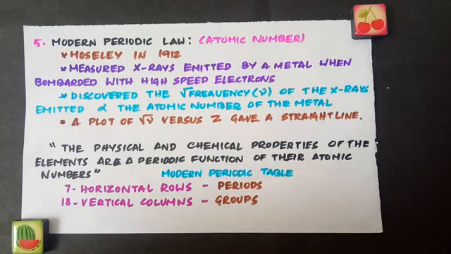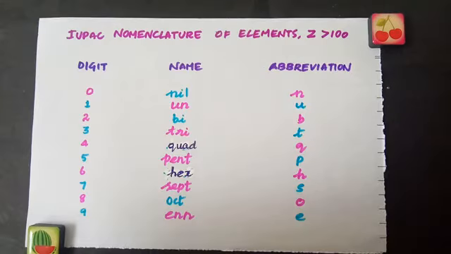Before we finish off this video, I want to teach you the IUPAC nomenclature of elements having atomic numbers greater than 100. As I told you already, we have 118 elements in the periodic table currently. Although names and symbols for many of these elements have been assigned, they are not universally accepted, because some of the elements have 2 names. For example, the element with atomic number 104 is called Rutherfordium or Kurchatovium, while the element with Z equal to 107 is called Niels Bohrium or simply Bohrium.